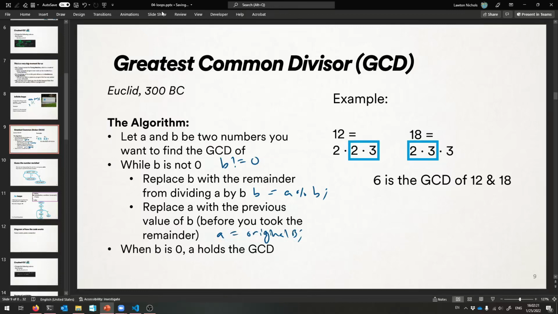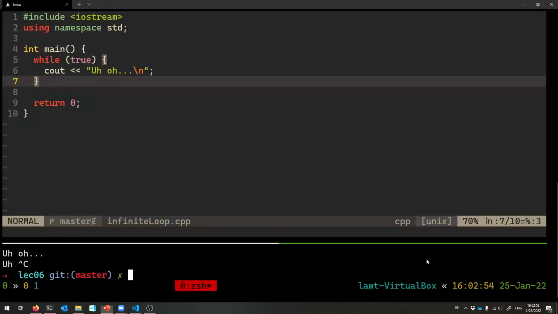Okay, so yeah. And then the second this is finished, that means B is 0, right? Because we continue while it's not equal to 0. So eventually that'll become false. And once we plop out of the loop, that means B must have been equal to 0, right? That's the only way to stop the loop. And at that point, A holds the greatest common divisor, which is cool. So it's just updating those original two numbers, and eventually A holds the right answer when B holds 0. Okay? So let's program this and have it run with 12 and 18 and watch it work.